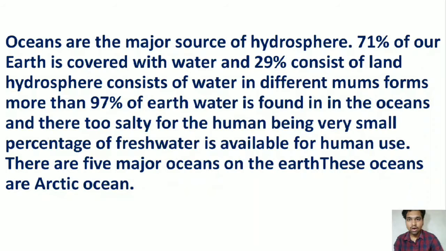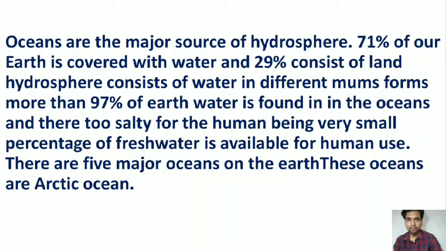Dear friends, our earth contains approximately 71% water on its surface and the rest 29% is land. The 70% of water is not totally useful for human beings, because it is in a salty state. So friends, only 2.9% of water is in the form of fresh water, and this fresh water is being used for human purposes.